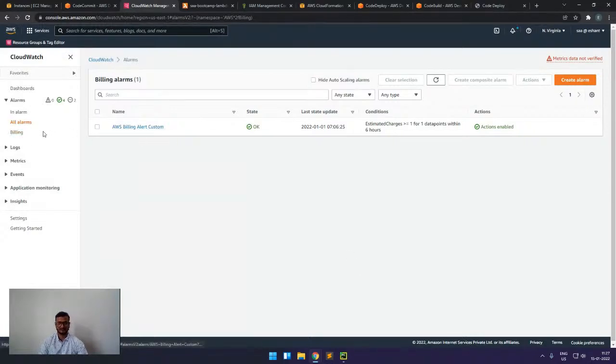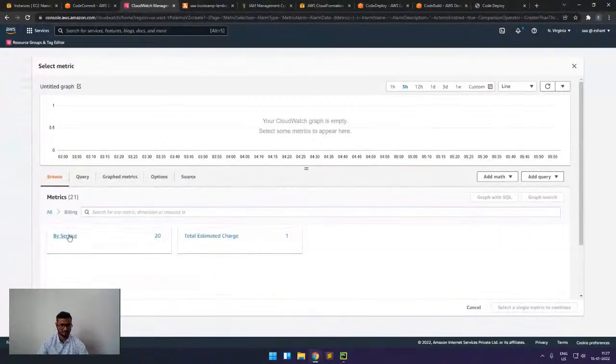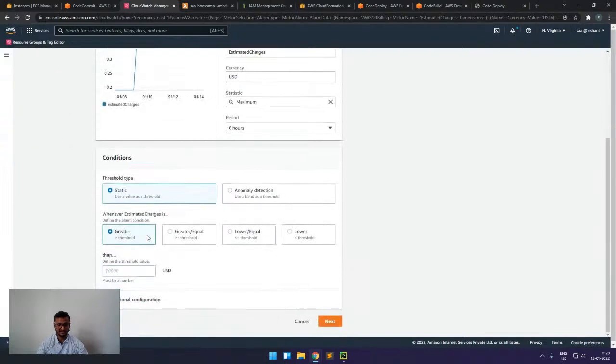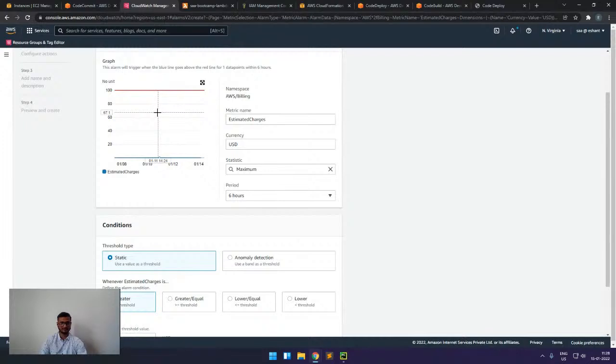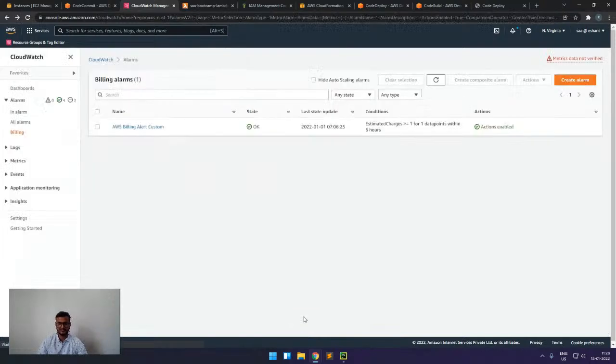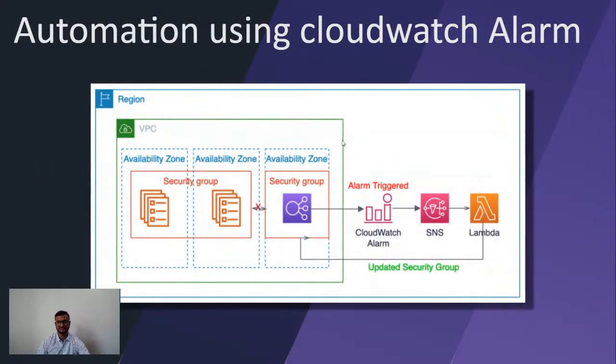For billing, I can also add a threshold. For example, I can go to billing and select this one, so that whenever billing goes beyond $100, it will send me an alarm that I am going over budget. This kind of thing we can also configure. So from this we can understand that CloudWatch alarms are very important. And there is another use case of the CloudWatch alarm.